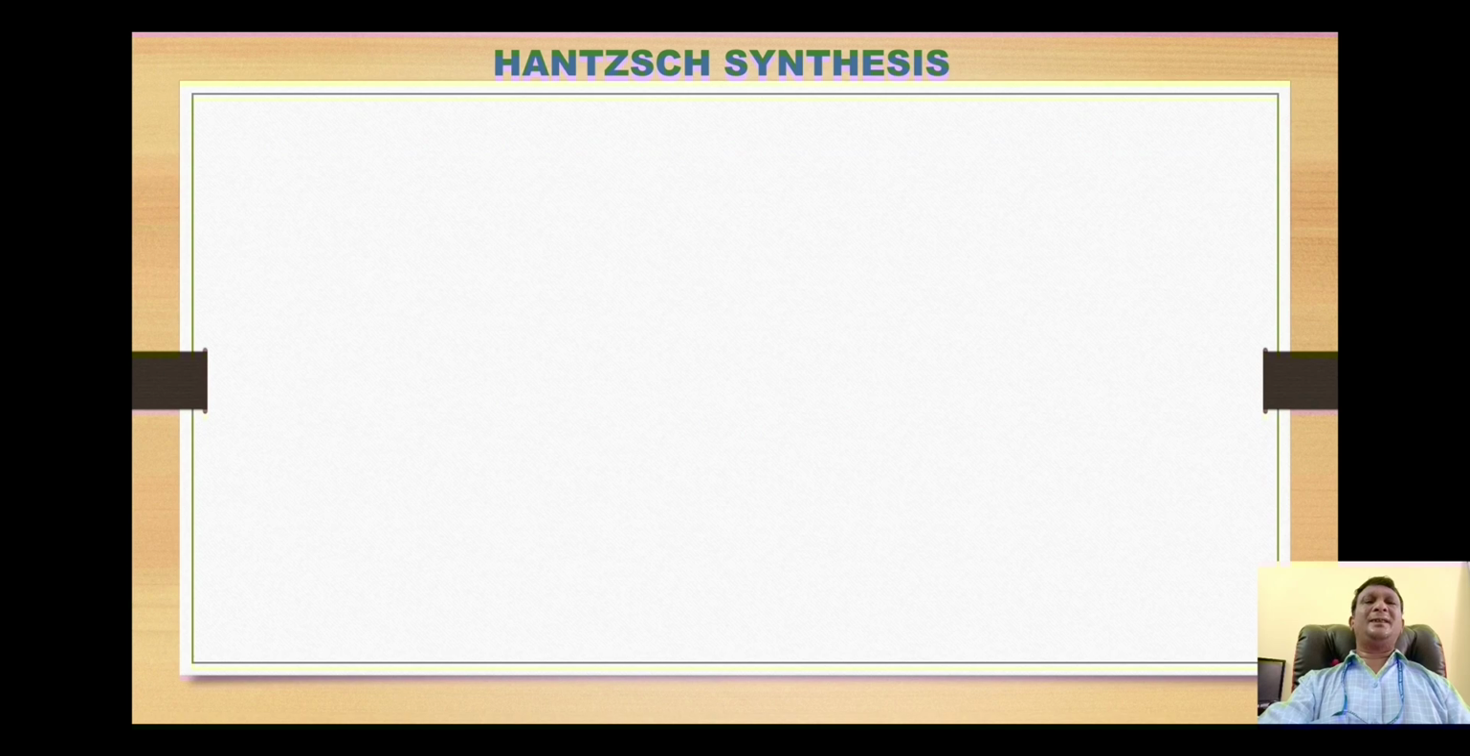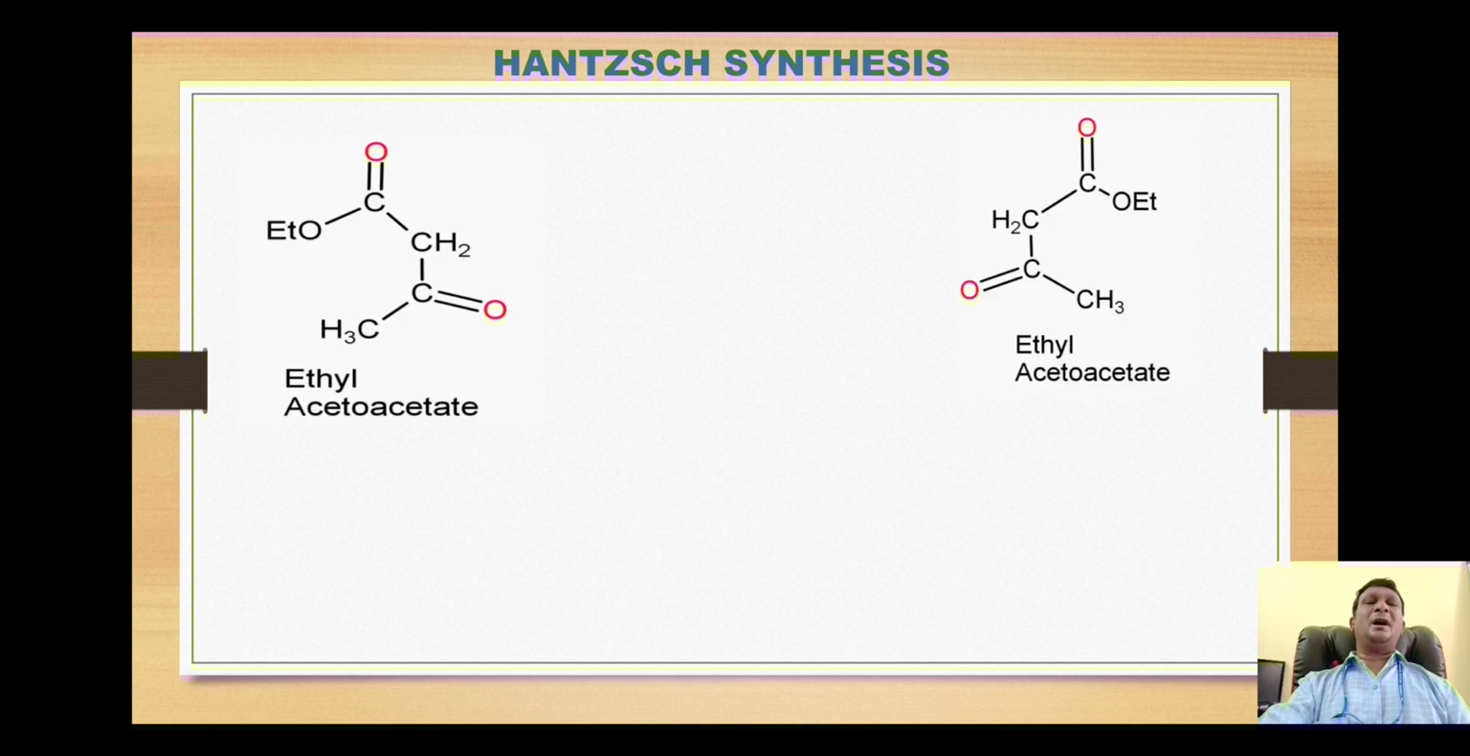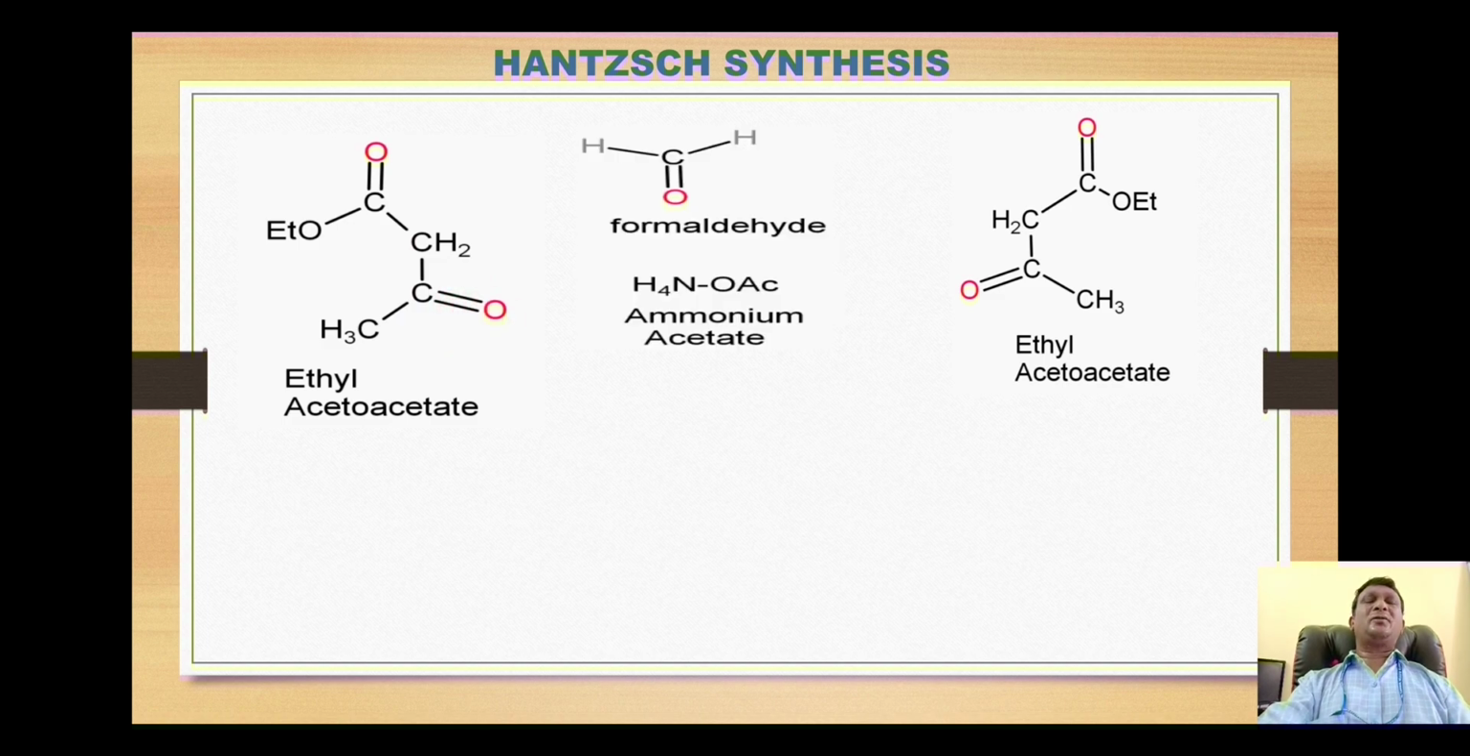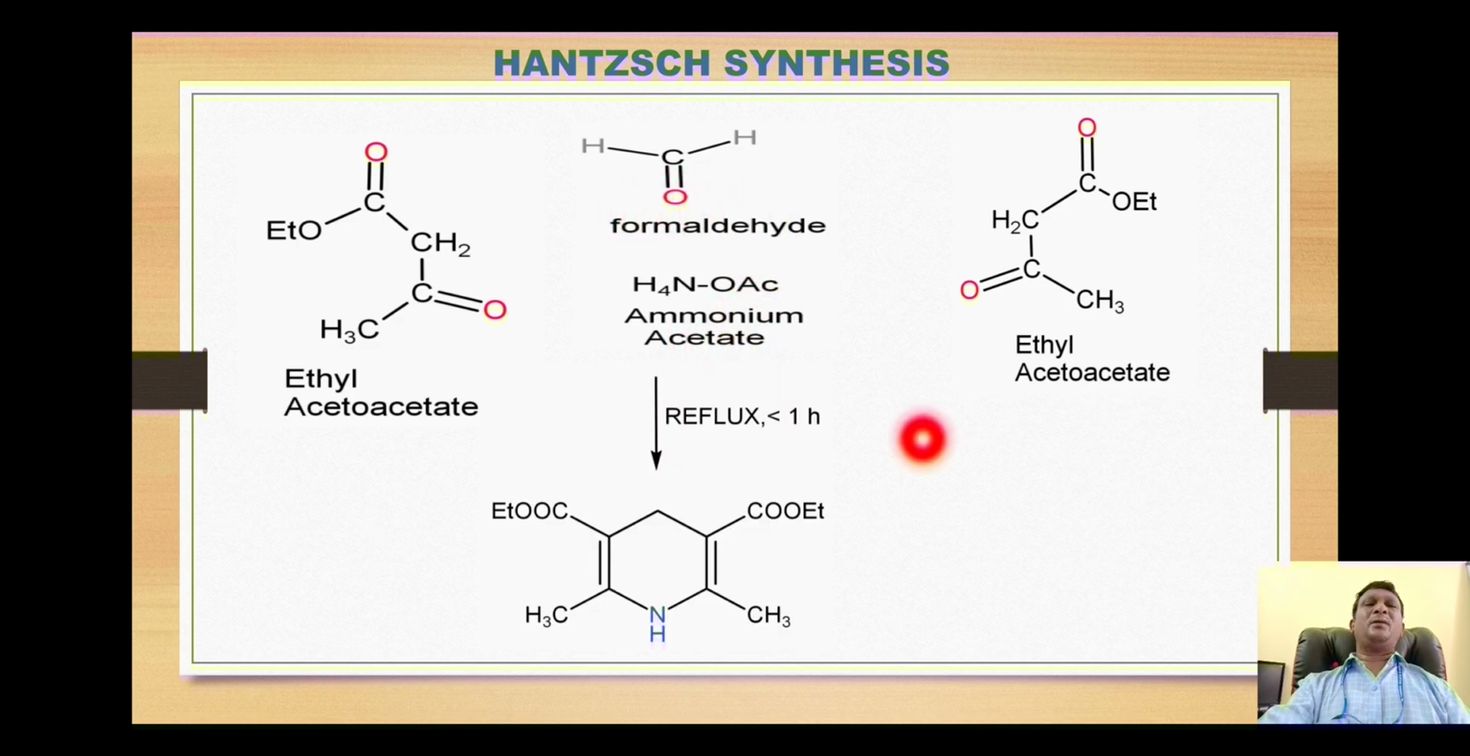The next synthesis is a very special one and is called Hantzsch synthesis. Here the starting materials are 2 molecules of ethyl acetoacetate. Here this alpha hydrogen and this alpha hydrogen migrate over to the corresponding oxygens to form the corresponding enol structures. These enol structures are then treated with ammonium acetate and formaldehyde, and these are refluxed for more than 1 hour.